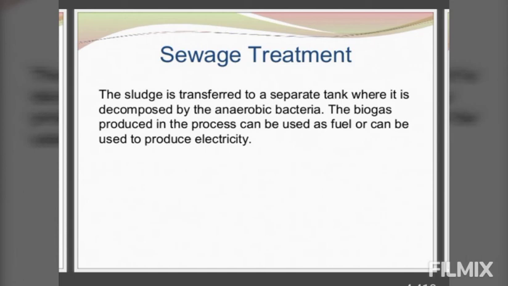This process is known as digestion. The digested sludge is dried by spreading it out on sand beds, and is used as a fertilizer. Biogas is also produced in this process, which is used as a fuel to produce electricity.